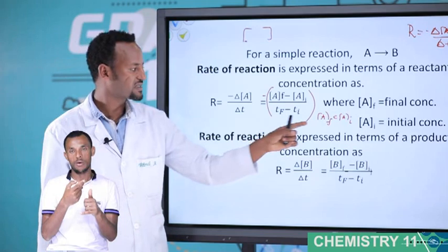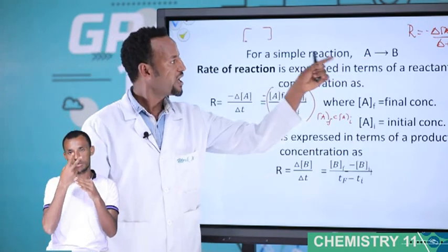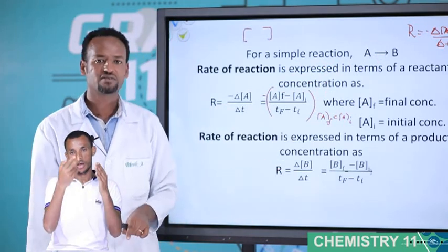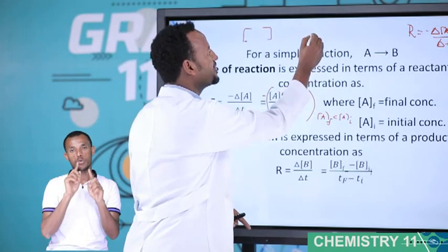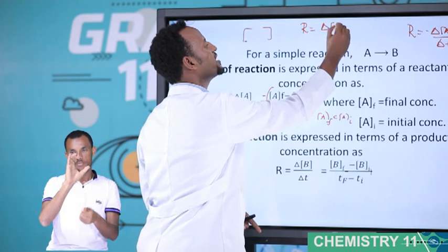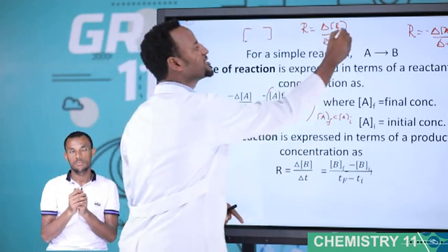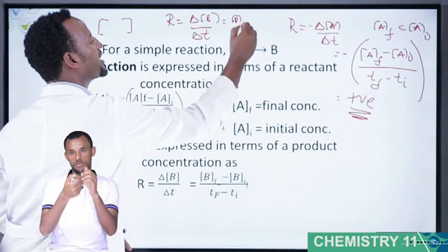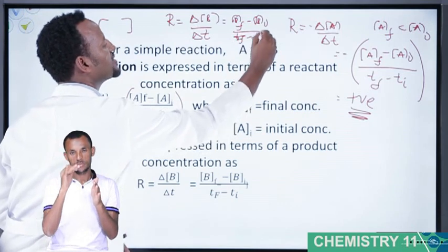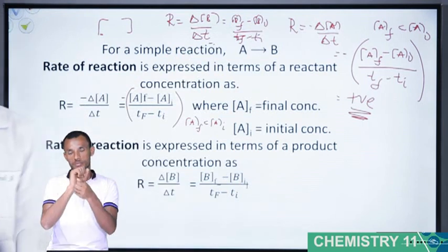Now the rate of reaction expressed in terms of product. What is the product in this case, A or B? B is the product. Therefore, rate is positive here. In a similar way, for B, rate is equal to change in concentration of B over change of t, that is, concentration of B final minus B initial over t final minus t initial. Students, which one is greater, B final or B initial?